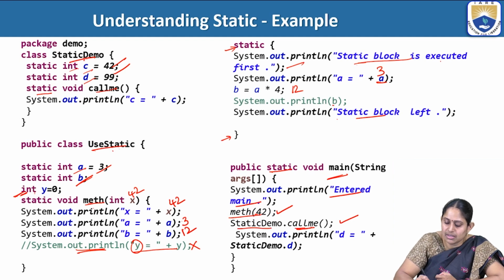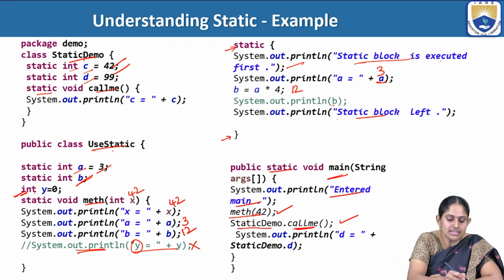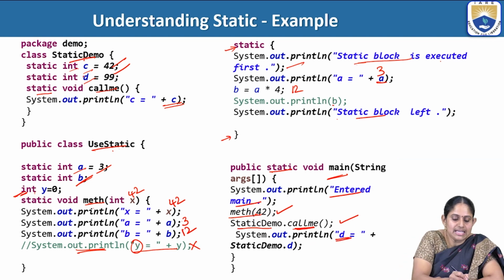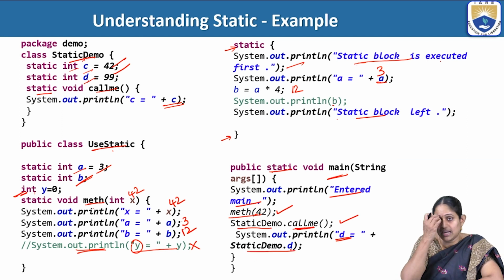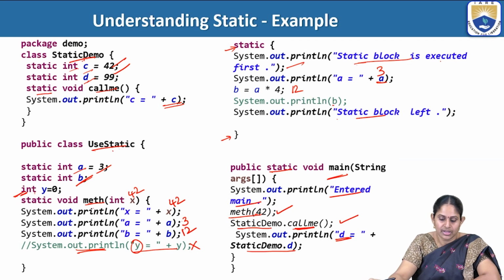So class name dot that method name. So inside callme, it will display the value of C. Now, if we want to access the D value, which is again a static member of the StaticDemo class, you call it with its class name, StaticDemo.d. So this is about static members.